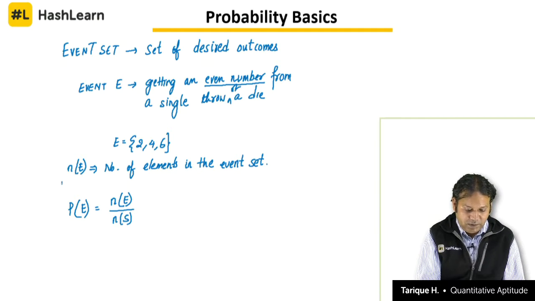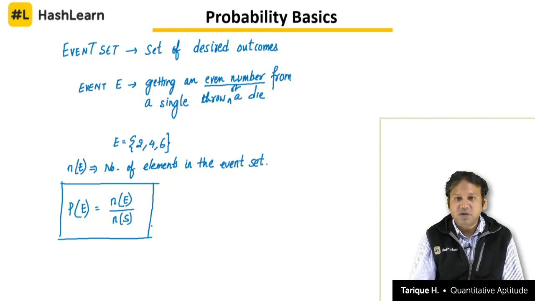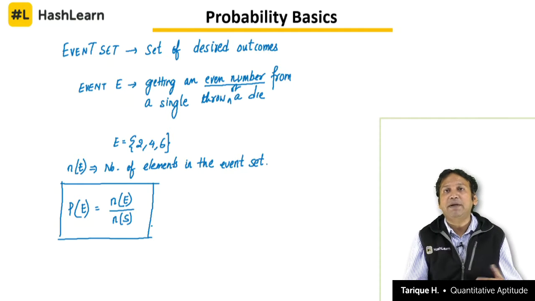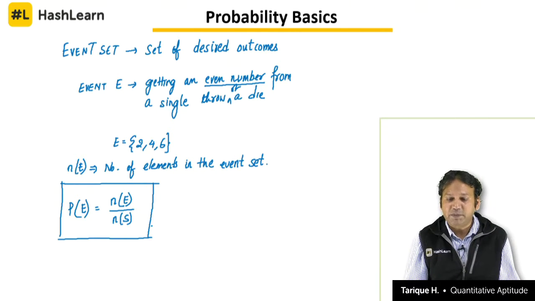Clear? This becomes your probability formula that can be used to solve almost all the questions which come in the aptitude exam level, like banking examinations or even railway examination. The probability of an event to happen is equal to n of E, the number of elements in the event set, divided by n of S, the number of elements in the sample space.